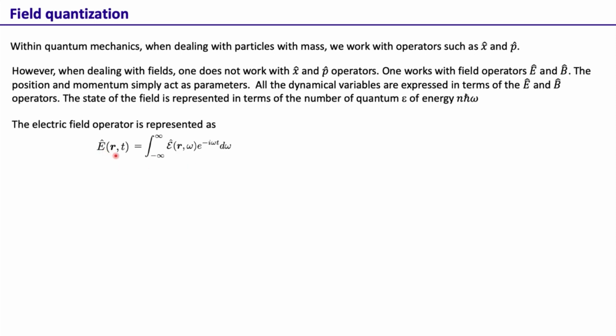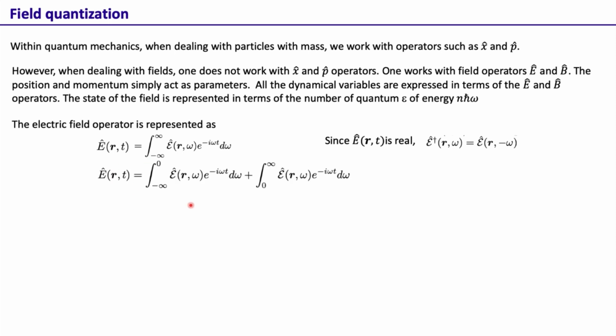So this is the electric field as a function of r and t. We can write it in the frequency basis as the integral of E(r, omega) e to the power minus i omega t d omega. So this is writing the electric field operator in terms of the frequency domain operator. And since for representing any physical system we will be interested only in electric fields that are real, we'll have this relation that E dagger (r, omega) is equal to E(r, minus omega). We had derived a very similar relation when we were working with the complex analytic signal representation within the classical coherence theory. So this is very similar, there is no difference here.